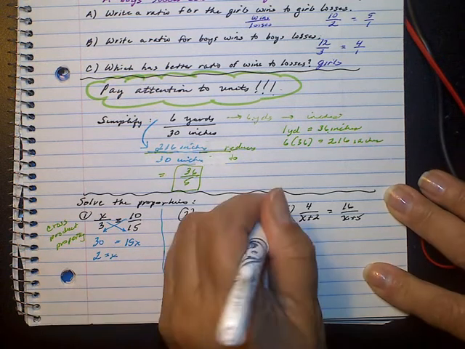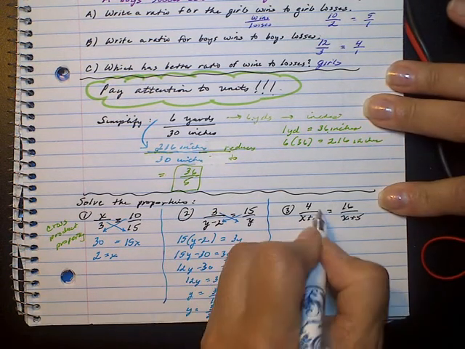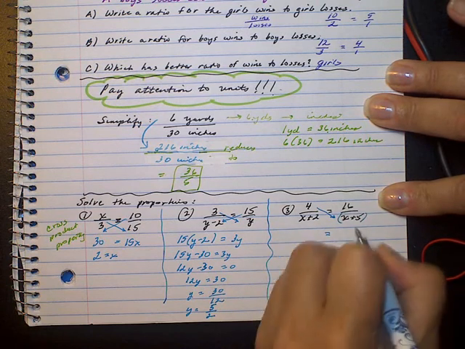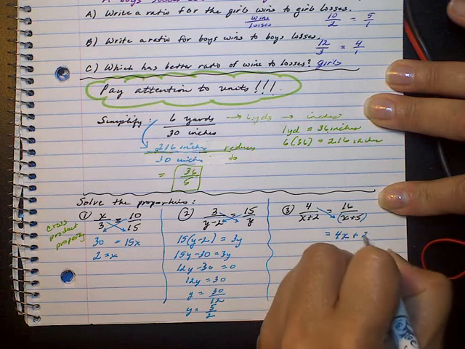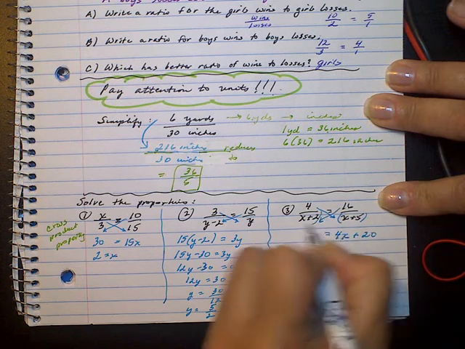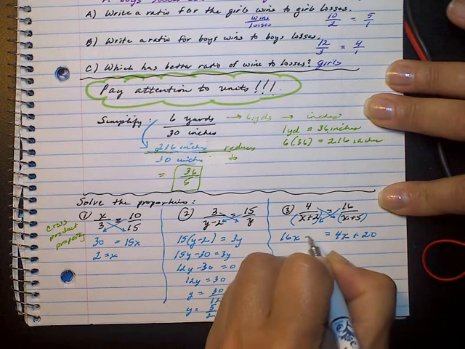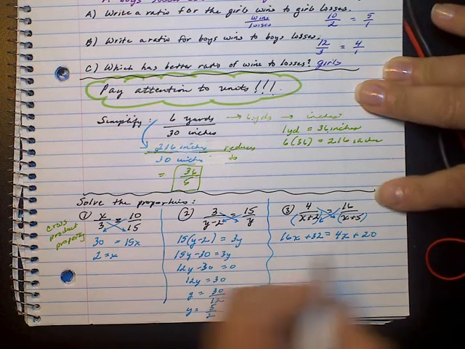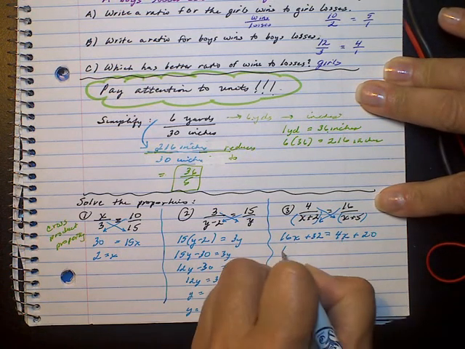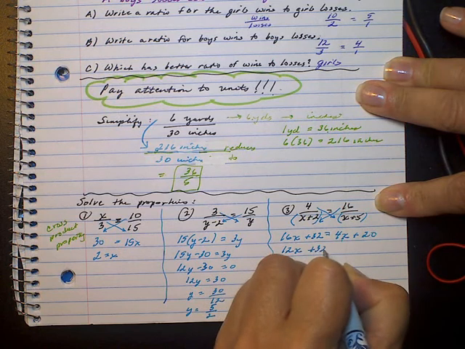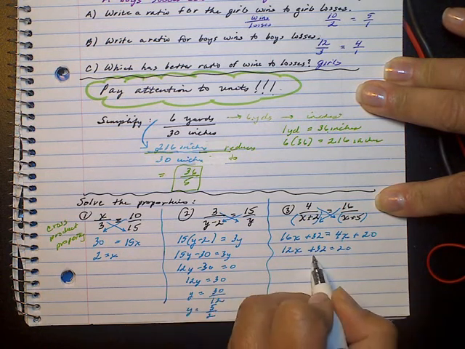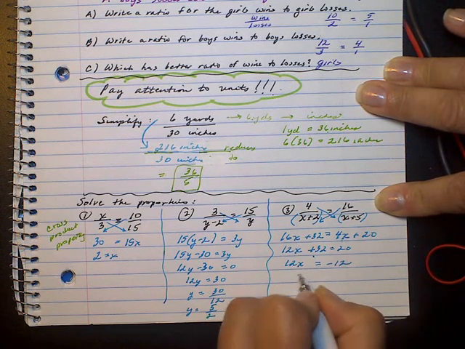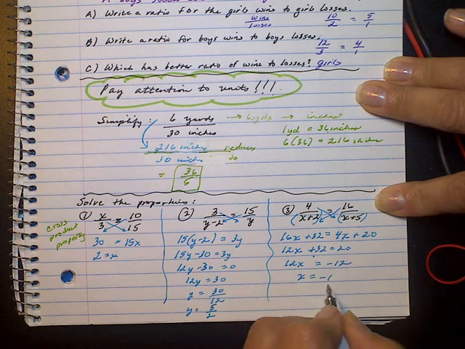Okay, last one here, cross multiply. If you can do this in your head, go ahead and take 4 times that quantity and get 4x plus 20. Multiply this way, 16x plus 32. And now I'm going to subtract the 4x from both sides and get 12x. Subtract the 32 from both sides and get negative 12. And then when I divide, I get a negative 1.